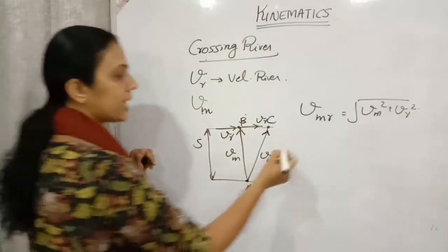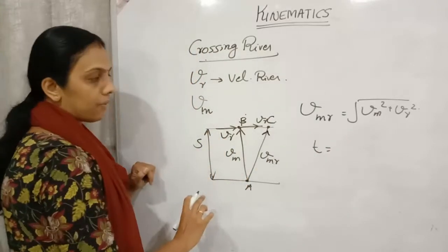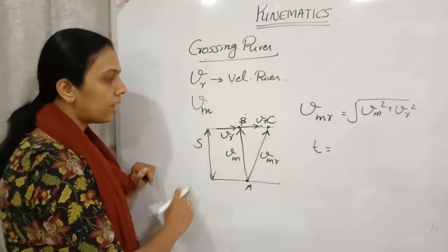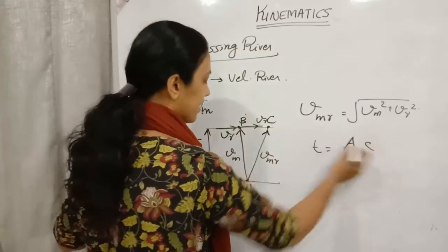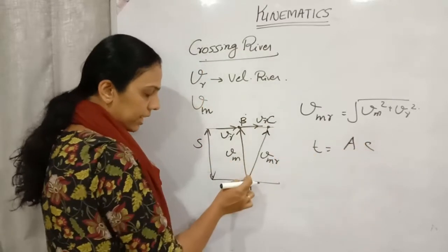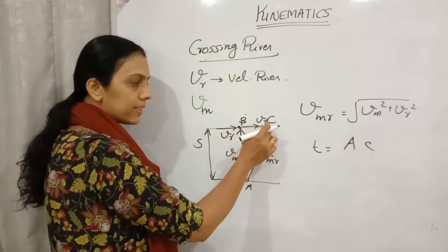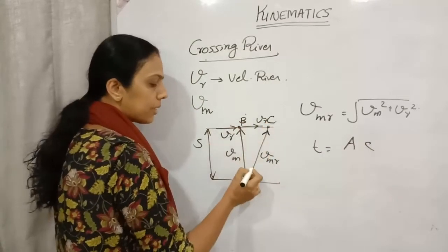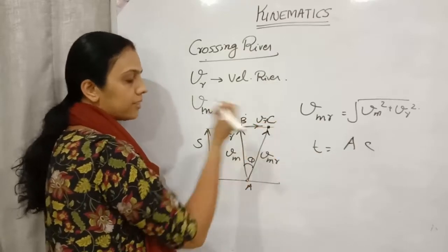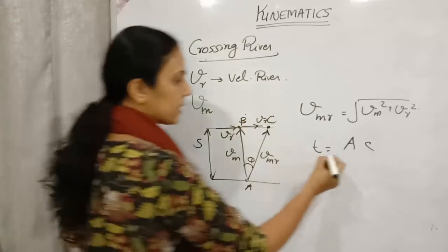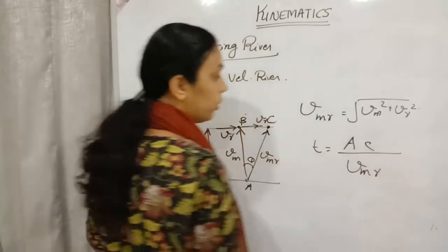So what will be the time required over there? Time will be equal to distance travelled. What is the distance travelled over here? That will be the distance AC. AC is the distance travelled. He travelled this much distance, right? He was planning to move in this direction. Velocity of river is in this direction. Because of that, he is making an angle theta with respect to the vertical and reaching point C. So he travelled the distance AC, AC divided by velocity of the man with respect to river.